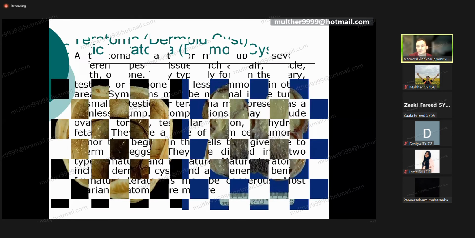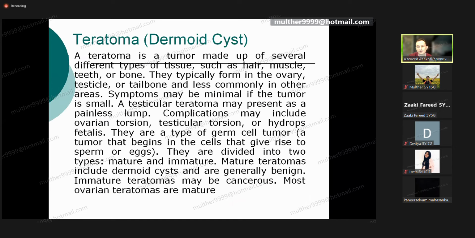They are very big, usually unilateral, and can affect any age of the female. They are very heavy. The weight of that cyst could be some kilograms, and as a result there could be such serious complications of that tumor, like torsion of the tumor of the ovary.